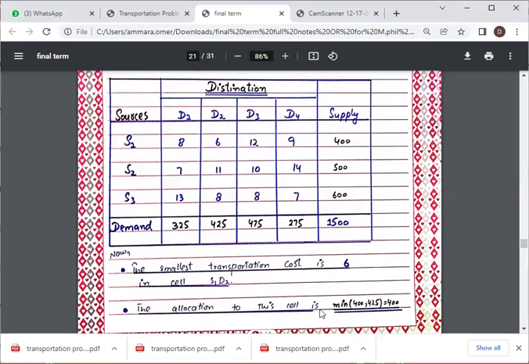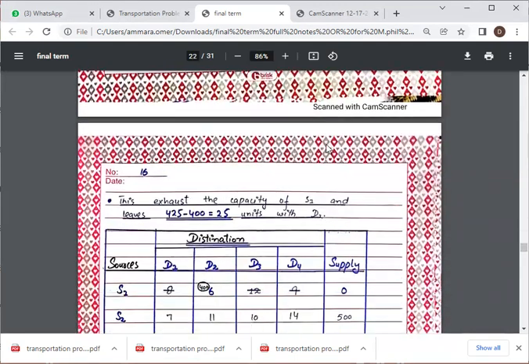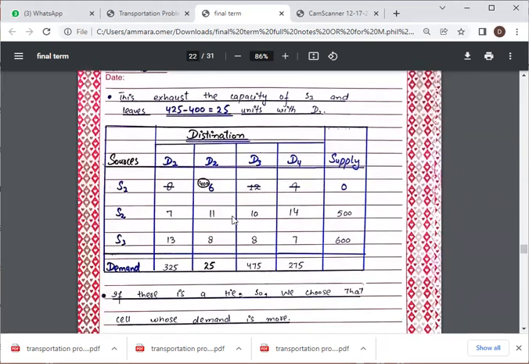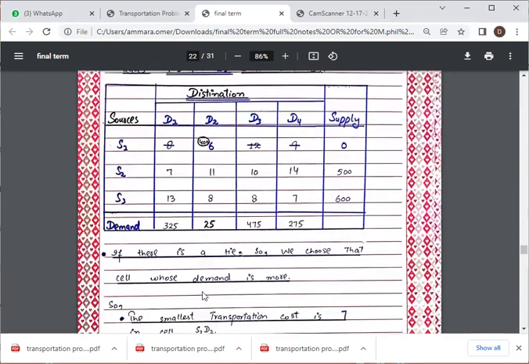Here 400 is the supply and 425 is the demand. So the minimum is the supply 400. This exhausts the capacity of S1 and leaves 425 minus 400 equal to 25 units in D2. Then if there is a tie, we choose that cell whose demand is more.